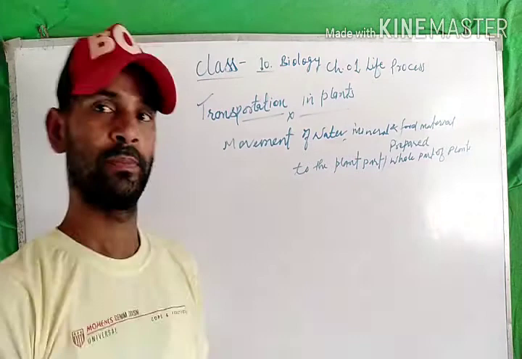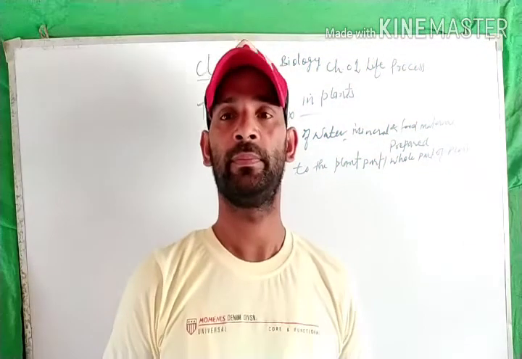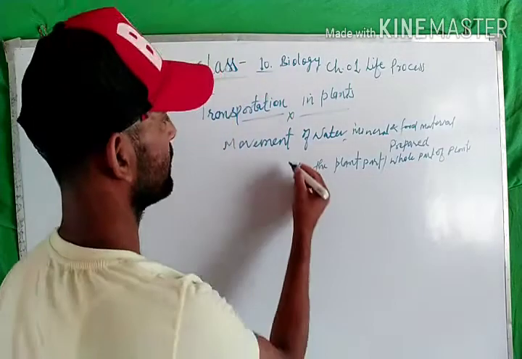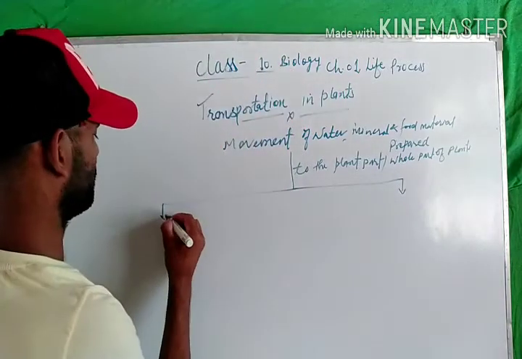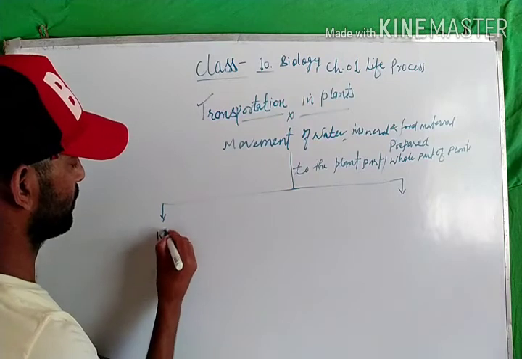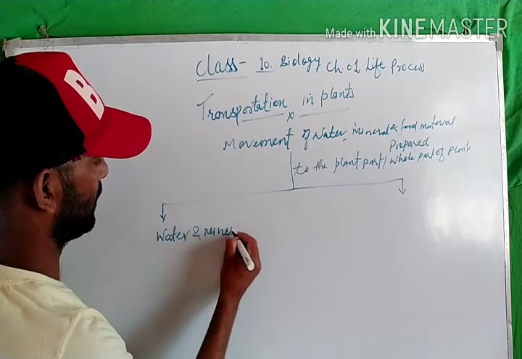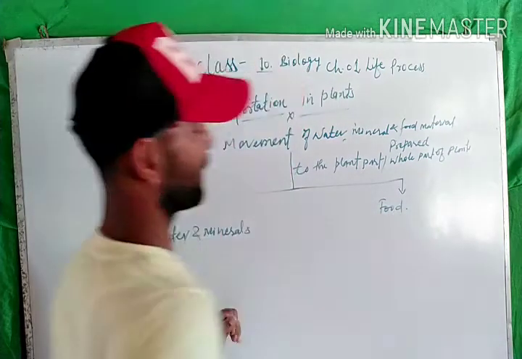There is a very important feature about this transportation. Transportation happens in two media. The first one is transportation of water and minerals. Next is transportation of food particles or the food.